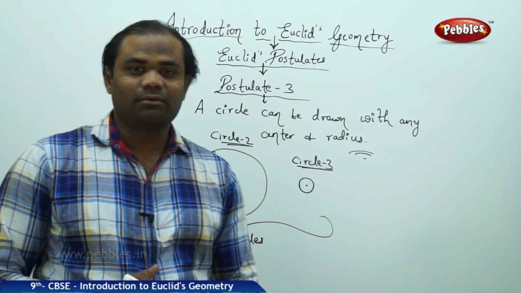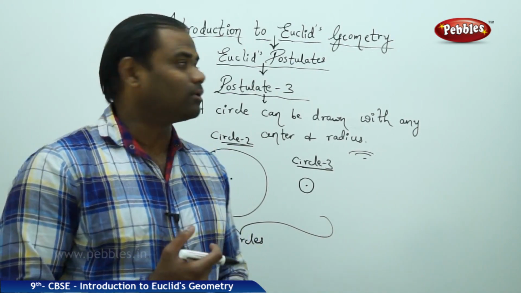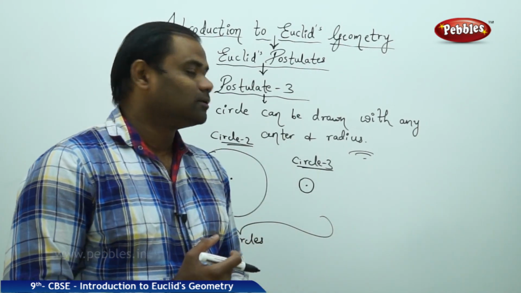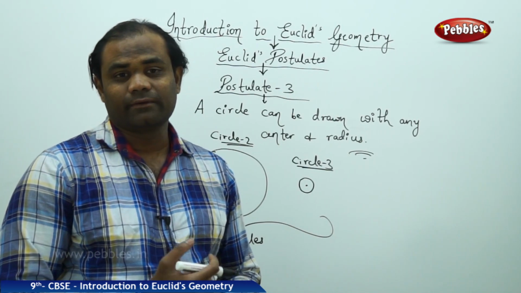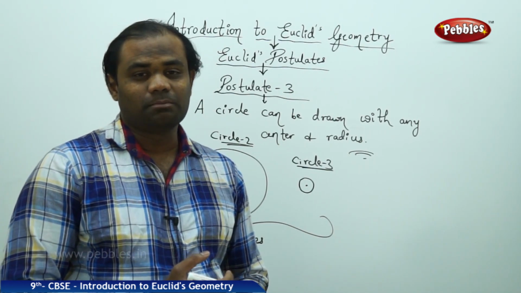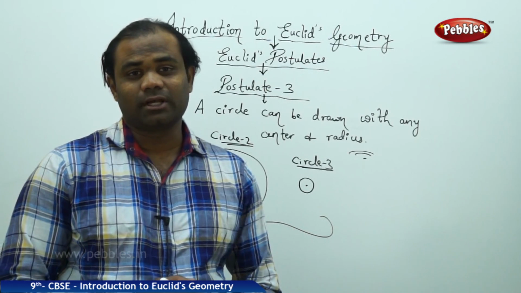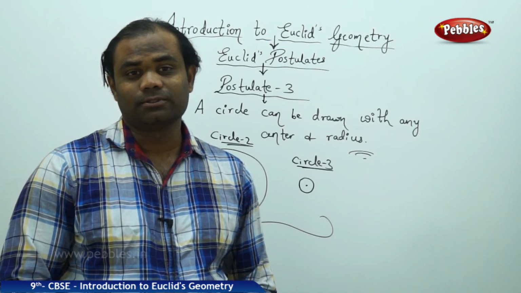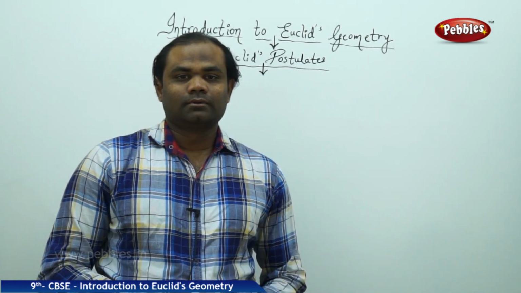So any circle, however big or however small, can be drawn with a fixed center and radius, is what postulate number 3 states according to Euclid's contribution to mathematical society.